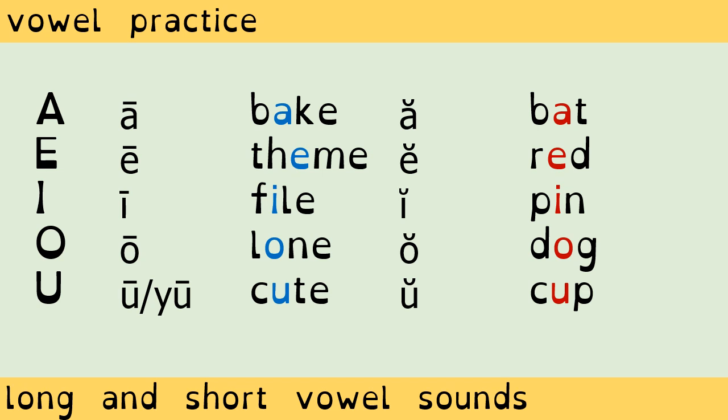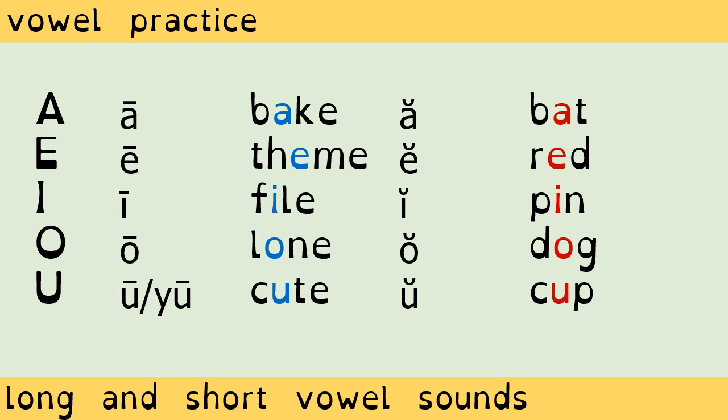Next is the vowel letter E. The long sound is E, as in theme. The short sound is E, as in red. Let's move on to the vowel letter I. The long sound is I, as in file. The short sound is I, as in pin.